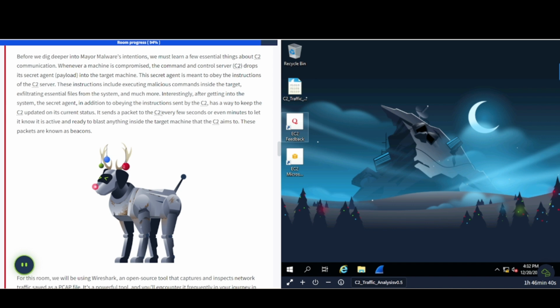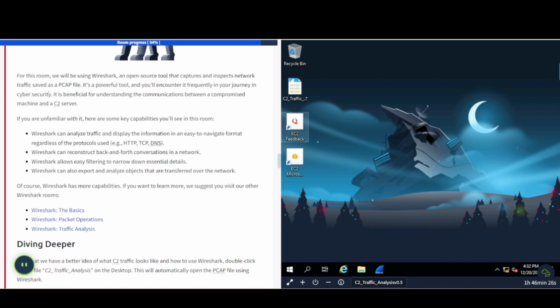It sends a packet to the C2 every few seconds or even minutes to let it know it is active and ready to blast anything inside the target machine that the C2 aims to. These packets are known as beacons. For this room, we'll be using WireShark, an open source tool that captures and inspects network traffic saved as a PCAP file. It's a powerful tool, and you'll encounter it frequently in your journey in cybersecurity. It is beneficial for understanding the communications between a compromised machine and a C2 server.